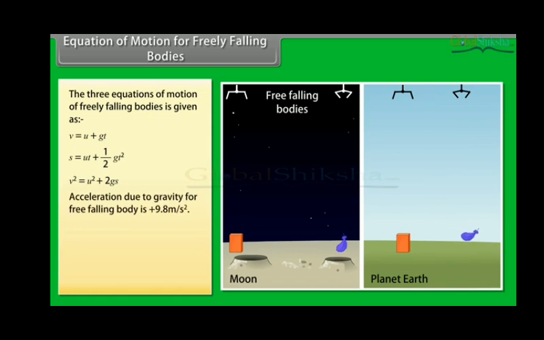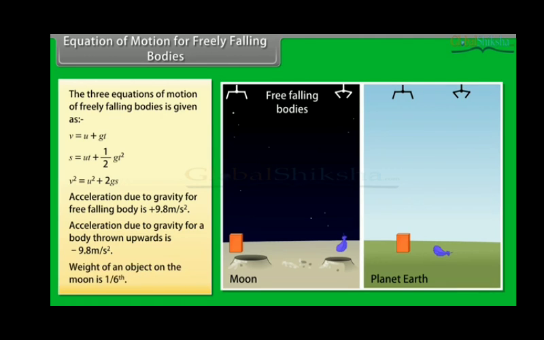Acceleration due to gravity for a free-falling body is plus 9.8 meter per second square. Acceleration due to gravity for a body thrown upwards is minus 9.8 meter per second square. Weight of an object on the moon is 1/6th.